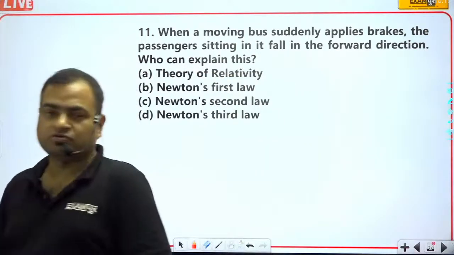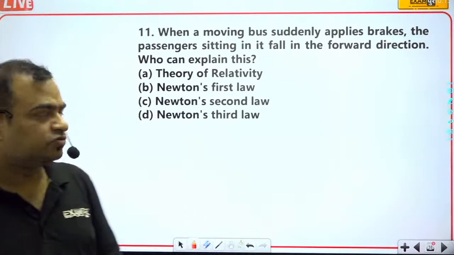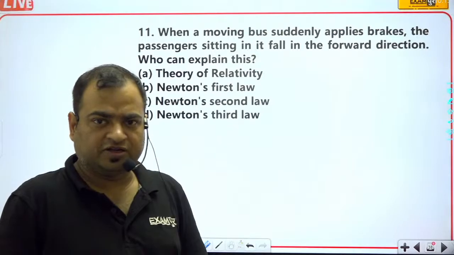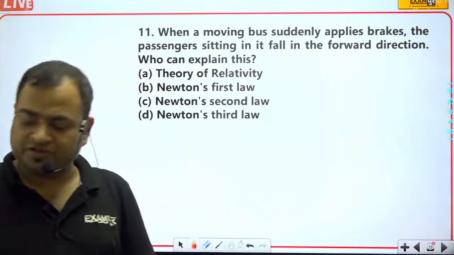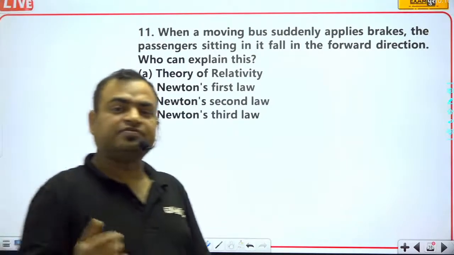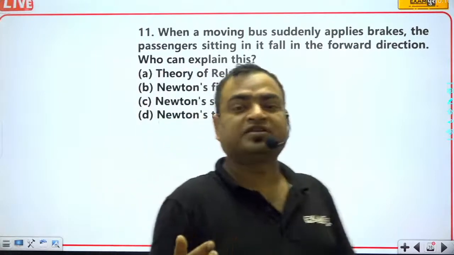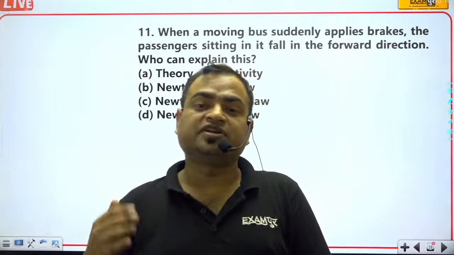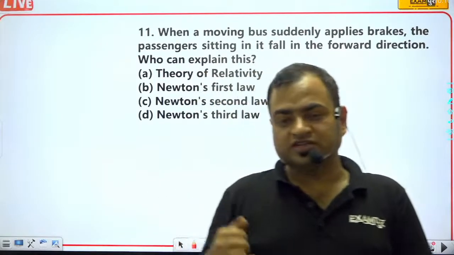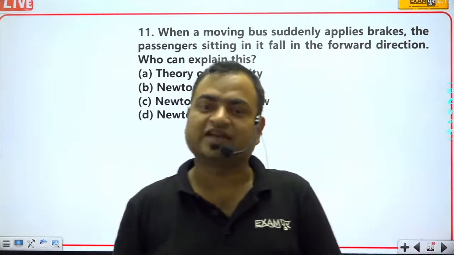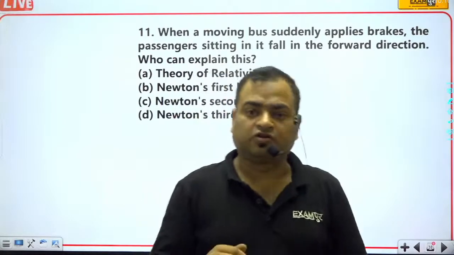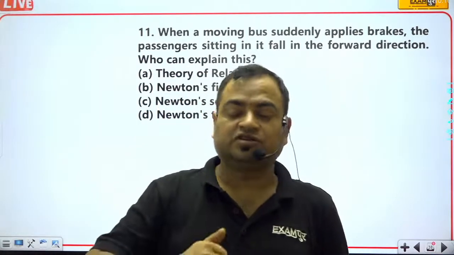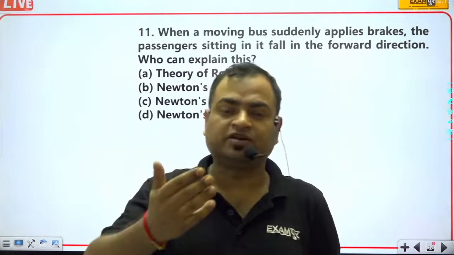Actually, we talk about the law of inertia. So here the law of inertia will be the correct option. Because suppose a bus is moving and a passenger is sitting inside the bus, and the driver suddenly applies the brakes, then obviously the man sitting inside the bus will always try to remain in the same state. It means his body was moving in the forward direction.